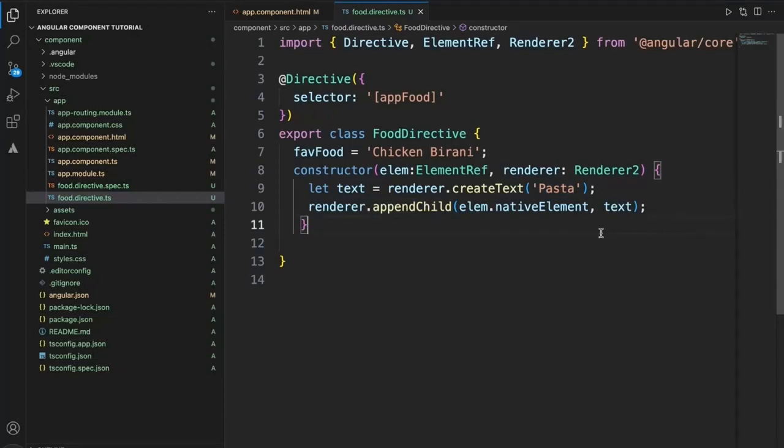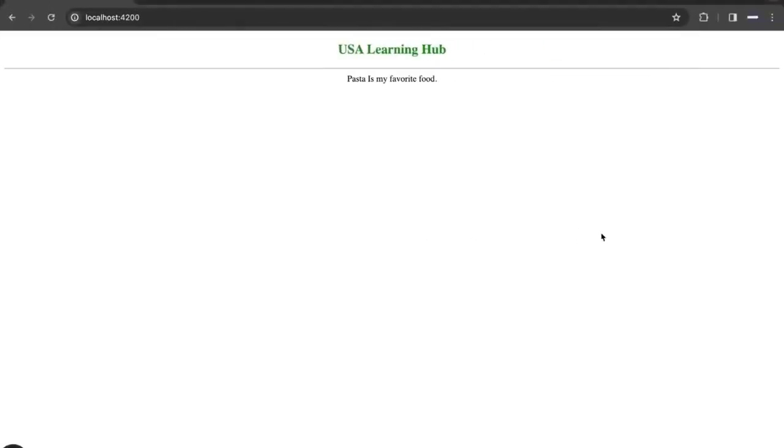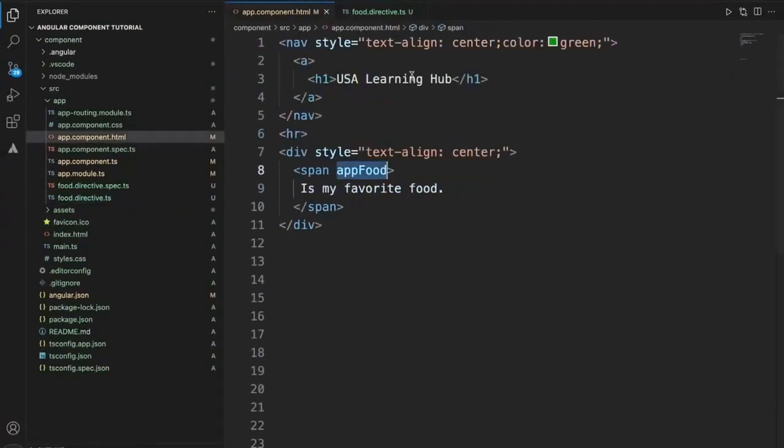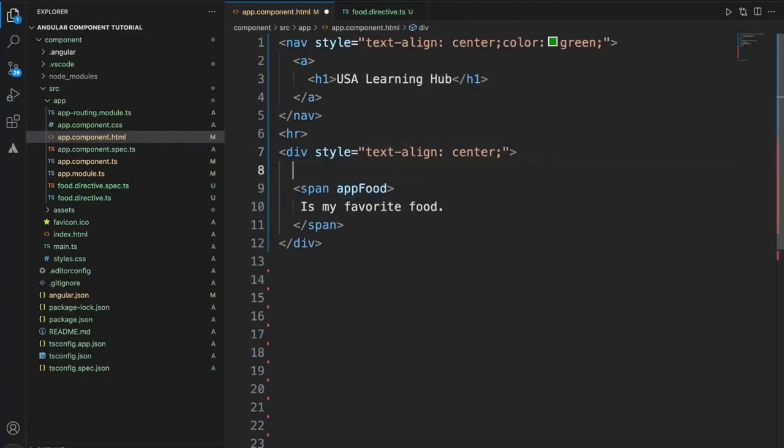Okay, let's see how this is going to be rendered onto the UI. Now if you see, pasta is my favorite food, this is displayed. Let me just increase the content to view it easily.